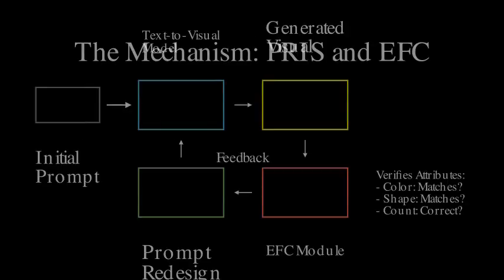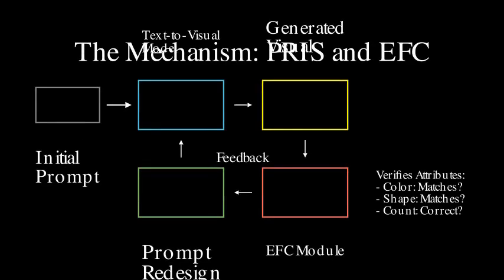The paper proposes prompt redesign for inference time scaling, or PRIS. The key components are, first, the text-to-visual model generates an initial visual based on the prompt. Then, a verifier assesses the alignment between the prompt and the generated visual. Critically, this verifier is not a generic image captioning model, but a fine-grained element-level factual correction (EFC) module. EFC dissects the prompt into individual attributes, color of the cube, shape of the object, etc., and verifies if each attribute is faithfully represented in the visual.